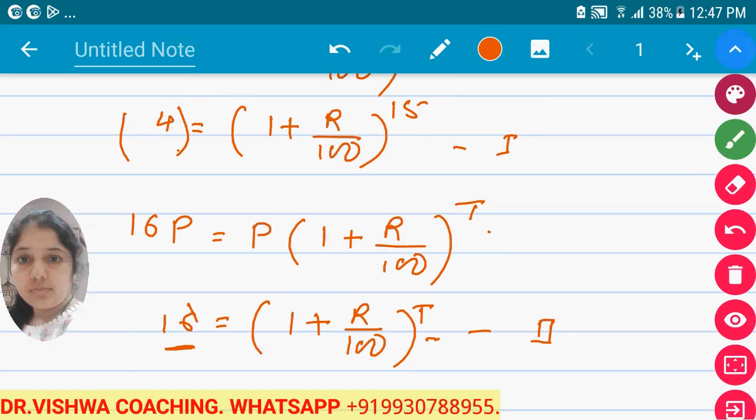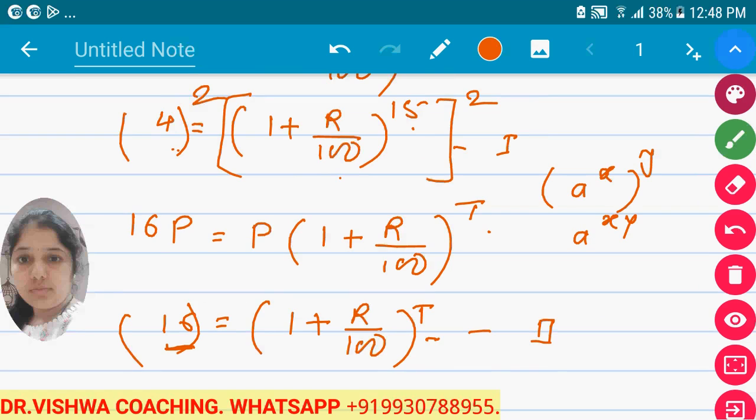Now looking at this 4 and this 16, what you will feel is that if we square 4, we get the value 16. So we have to square this whole bracket. Okay, so a raised to x raised to y becomes a raised to xy, which means we have to multiply 15 and 2. So t is equal to 15 multiplied by 2, which is 30 years.